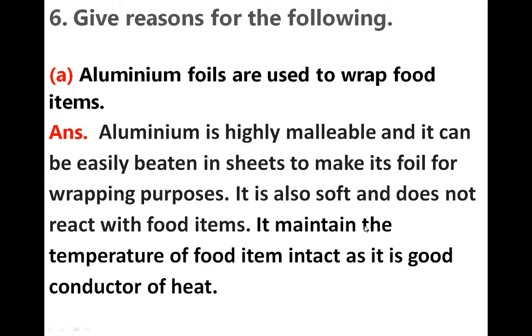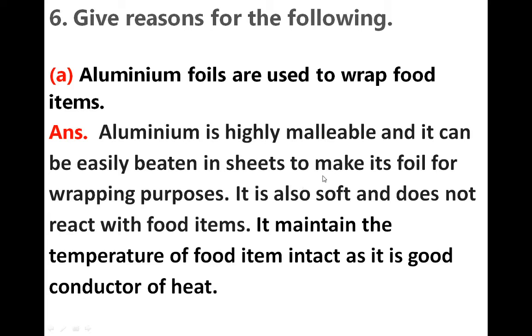So it will maintain the temperature of the food intact, as it passes the heat throughout the food. That's why if we wrap food in aluminium foil, it maintains its temperature. Because of this, aluminium foils are used to wrap food.